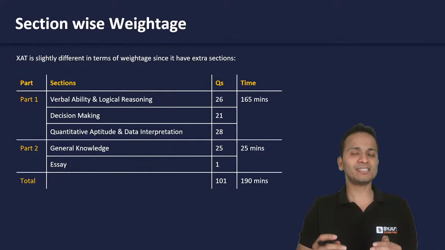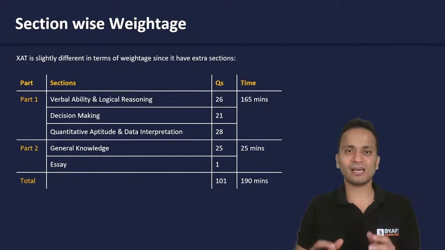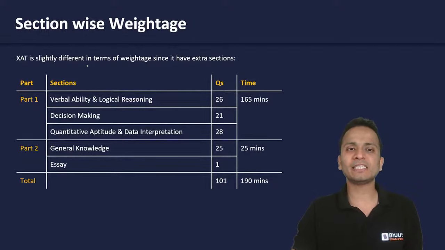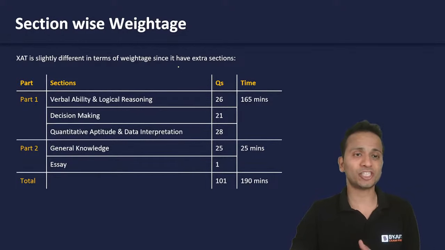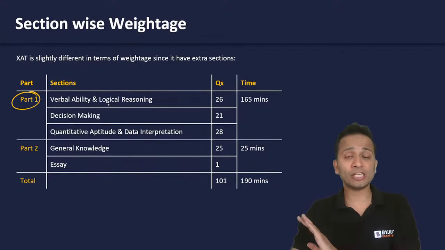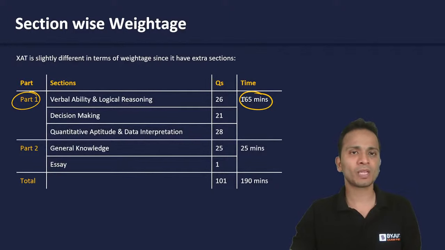So let's break the XAT examination into some further parts. It is slightly different in terms of weightage since it has some extra sections. Like I told you, it is divided into two different parts. Part number one has three sections, which do not have any sectional time limit. The number of questions will be: verbal ability and logical reasoning 26, decision making 21, and quantitative aptitude and data interpretation 28.